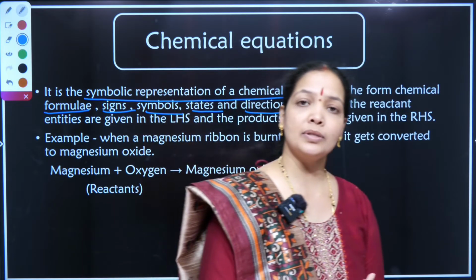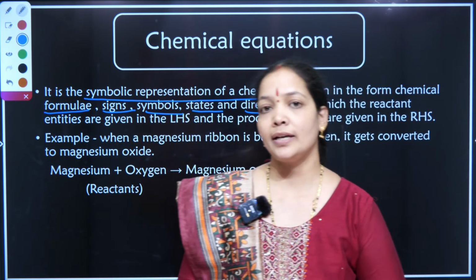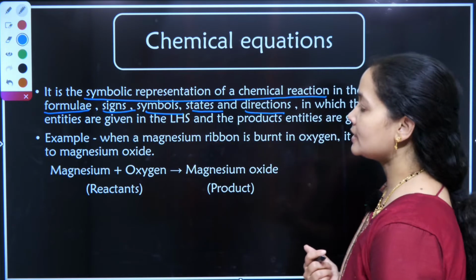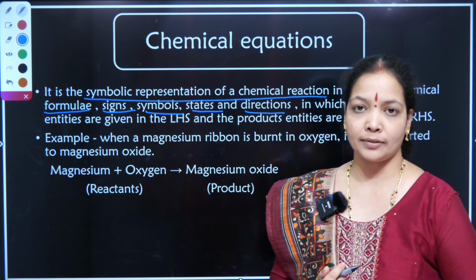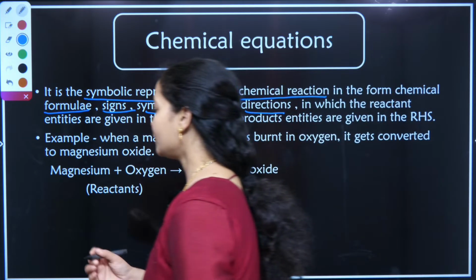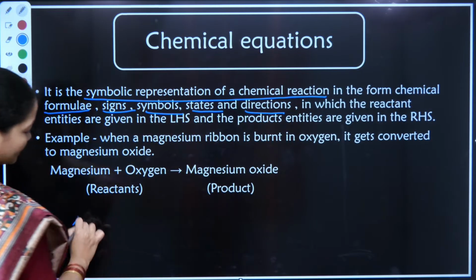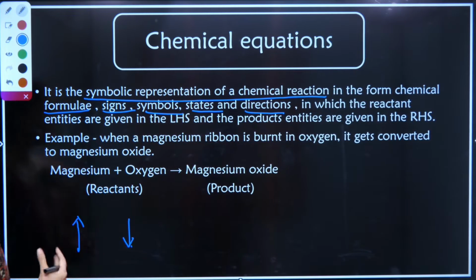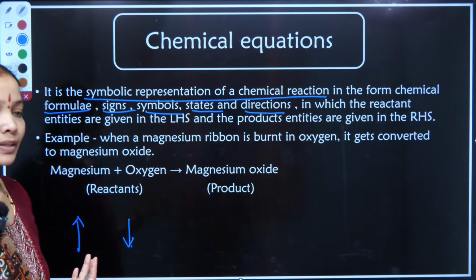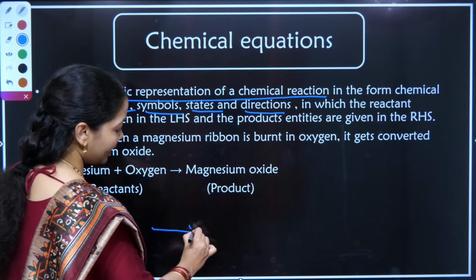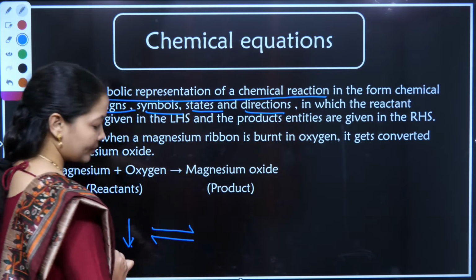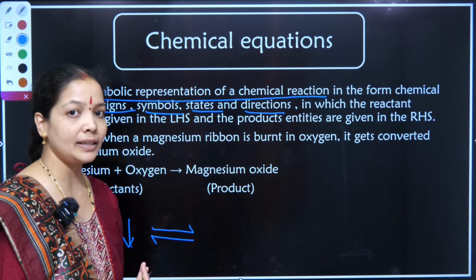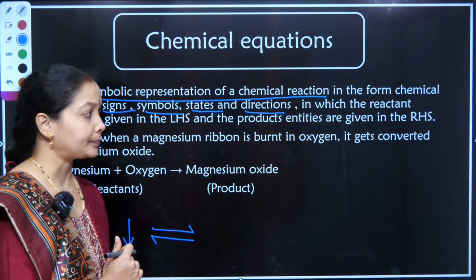We have to know about the state of the substances. We have to know about the sign conventions as well as the directions in which we have to write. For example, if a gas is evolved, I'll write an upward arrow like this. If a precipitate is formed, I'll write a downward arrow like this. So the direction in which the reaction is happening. If it's a reversible change, I'll write 2 arrows in this format. So how the changes are happening and how to represent it symbolically is called a chemical reaction.